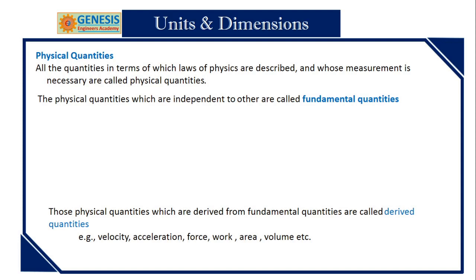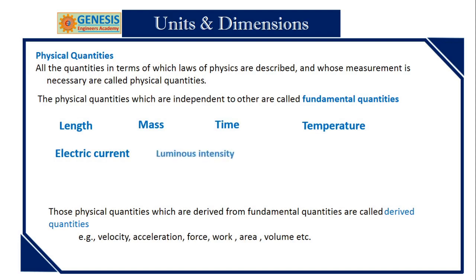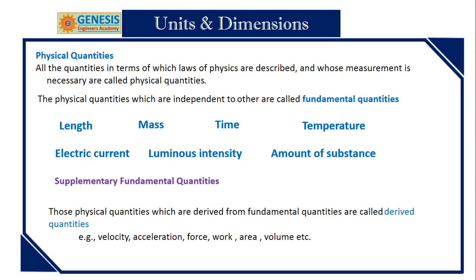Physical quantities which are independent of others are called fundamental quantities. There are 7 fundamental quantities: length, mass, time, temperature, electric current, luminous intensity, and amount of substance. And there are 2 supplementary fundamental quantities called plane angle and solid angle. The quantities derived from fundamental quantities are called derived quantities.